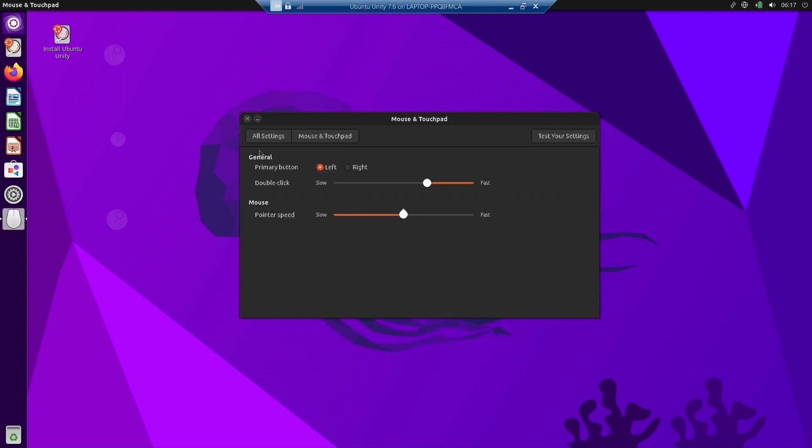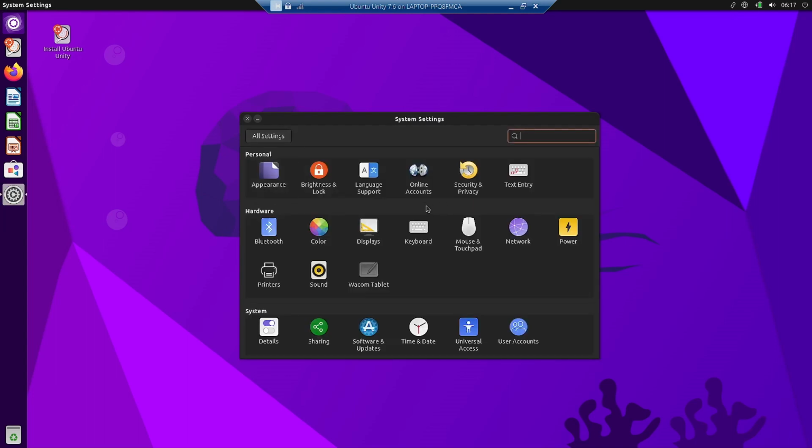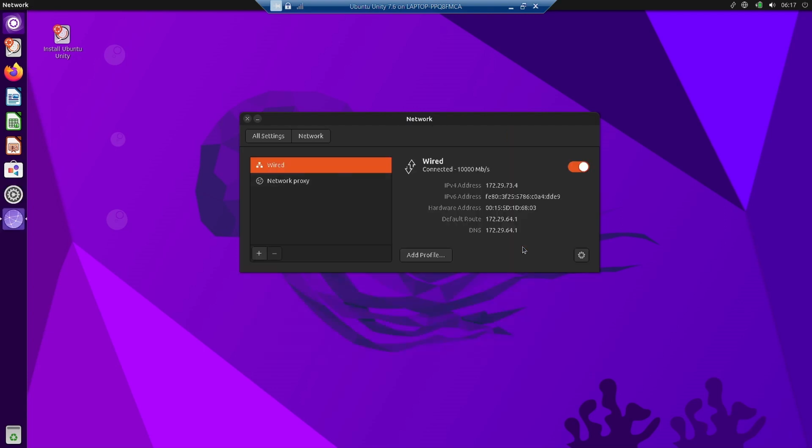Same is this setting for the mouse and touchpad. So you can set the primary button left, right, double click, single click, mouse pointer speed, all those things. And also you can test your keyboard and mouse settings using the test facility available. This is the network manager, so you can configure your network proxies, VPN, wired and wireless connections from here.